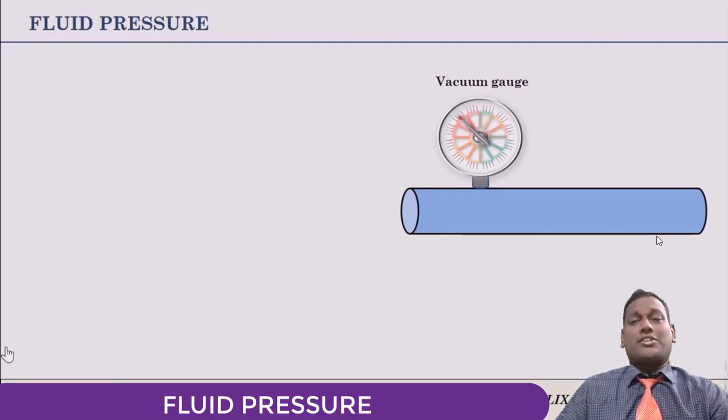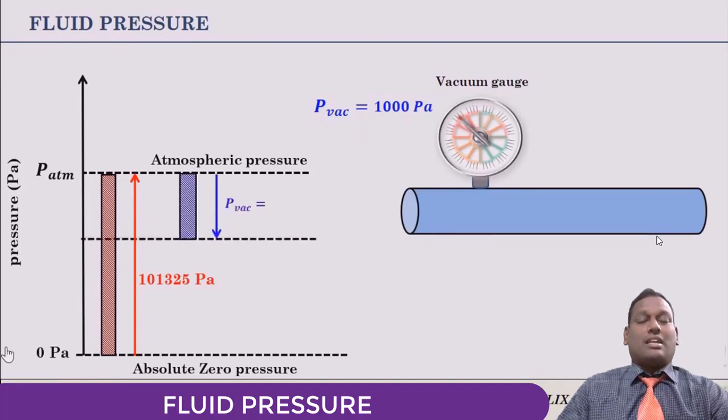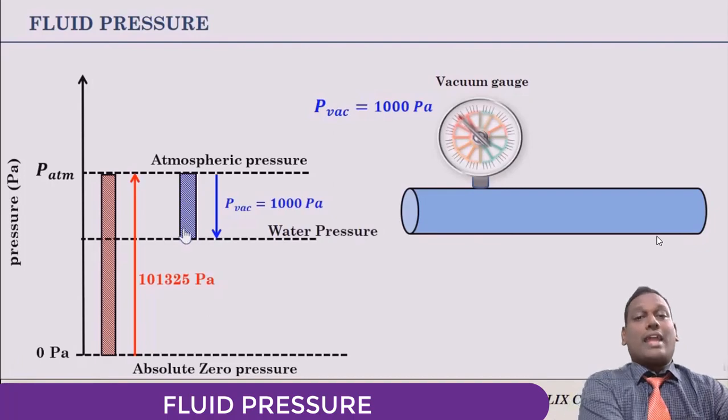Say that the vacuum gauge shows 1000 pascals. 1000 pascals is the vacuum pressure at that point. Now the question is, what does the 1000 pascals indicate? It shows that the pressure inside the pipe is 1000 pascals lower than the atmospheric pressure.